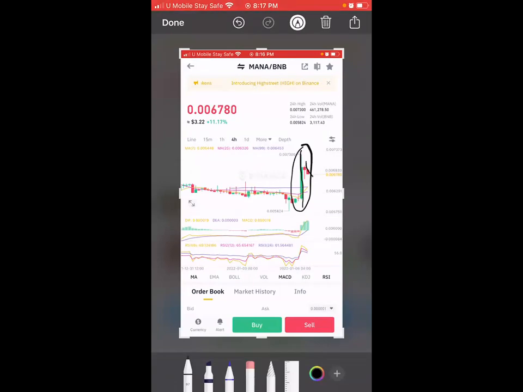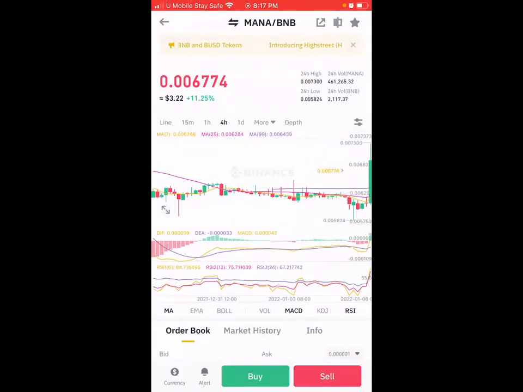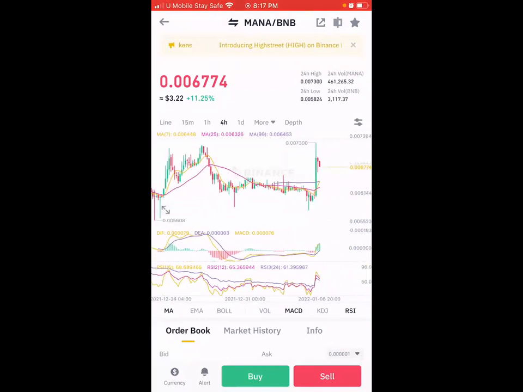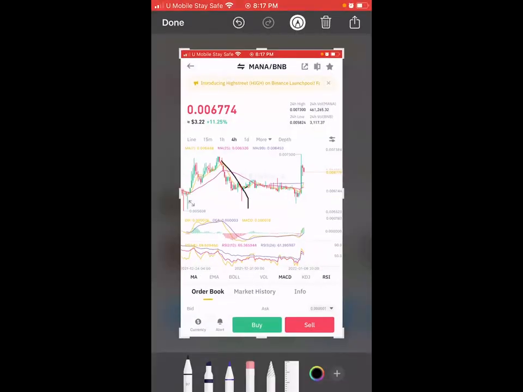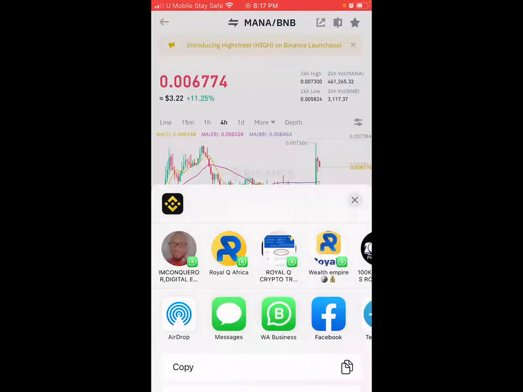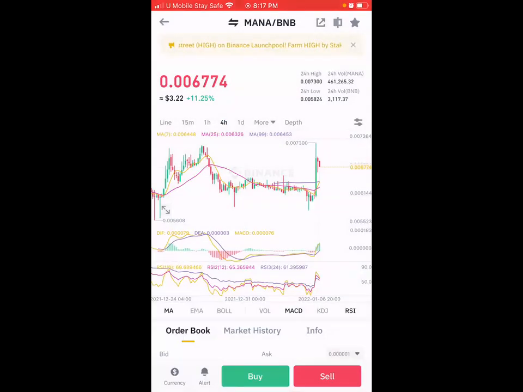So there was a bull run, and all these things happen in the dip. Are you seeing that? You see the dip? You see, it recovers and recovers even up to the point of buy. So anybody who buys from here will enjoy profit from Mana. So guys, I believe from my explanation tonight, you are able to understand what this is all about. It's about trading.